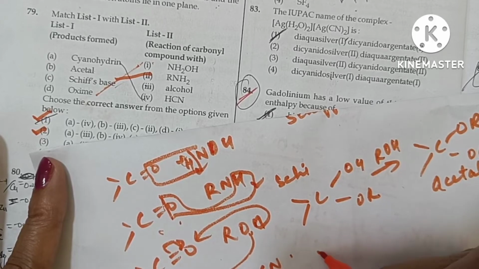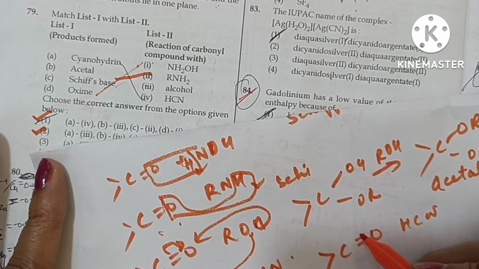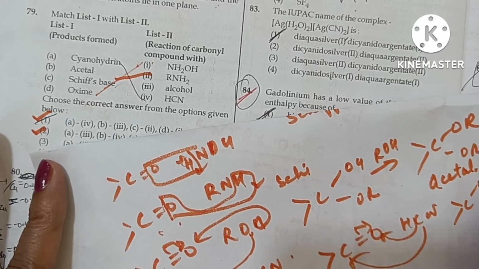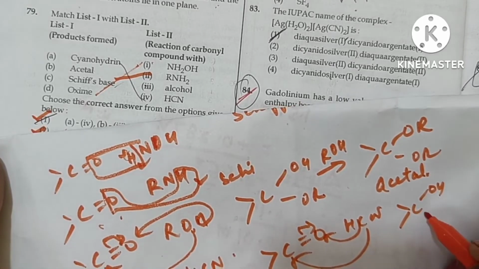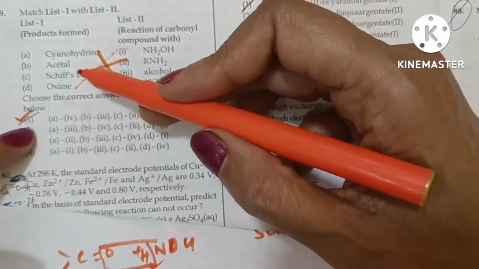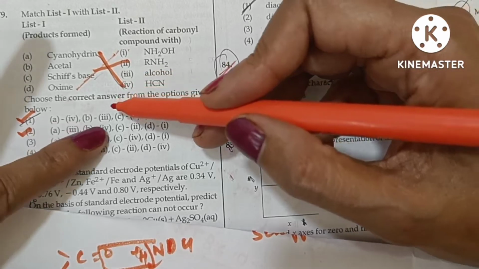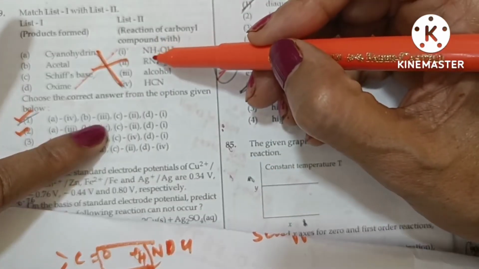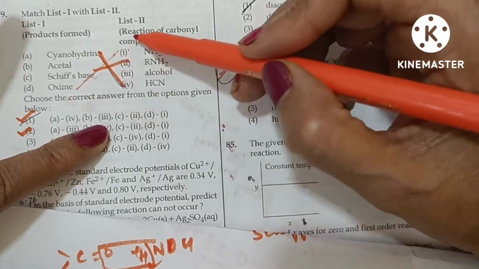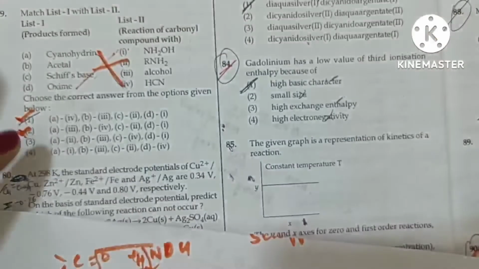In the fourth case, cyanohydrin is formed. These electrons move here, H comes here, CN comes here. So we get cyanohydrin. Cyanohydrin A is 4, B acetal is with 3, C Schiff's base is with 2, and oxime is with 1. So option 1 is the correct answer.